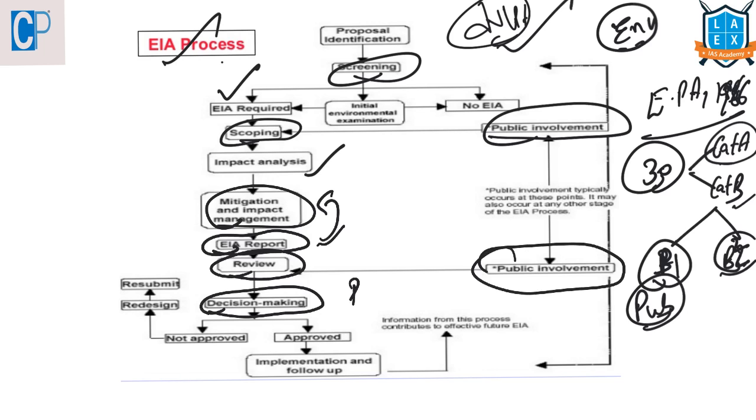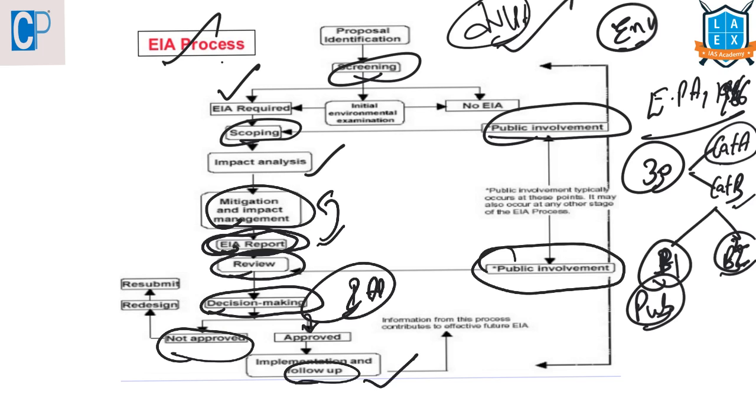The impact assessment authority, along with the experts, will consult the project in charge along with the consultant to take a final decision, keeping in mind this environmental impact assessment report. What are all the things that were told here? If the decision is approved, then the project will be implemented, and whether it is going in line or not, it will be followed up. If it is not approved, it might go for a redesign, and then it will be resubmitted, and again the whole process will take place from screening to decision making. It involves the public and also the other authorities.